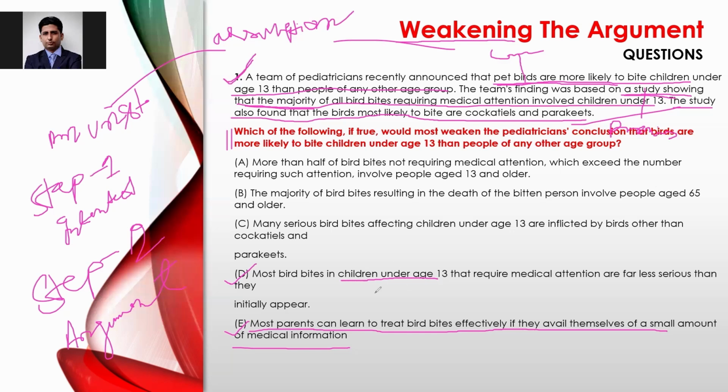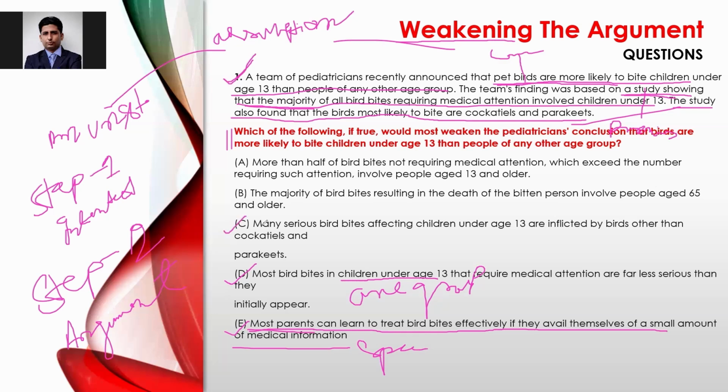So this is talking about only one age group, right? And option E, most parents, is talking about specific information related to parents. Therefore, it is out. D is also out because it talks about a specific group, whereas in the conclusion there are two groups. So E and D are out.